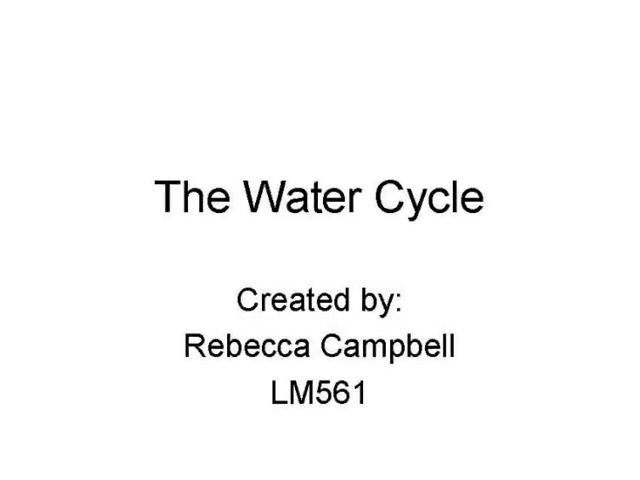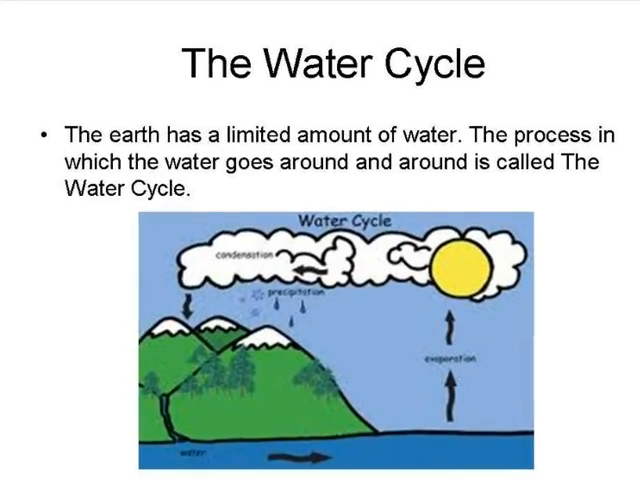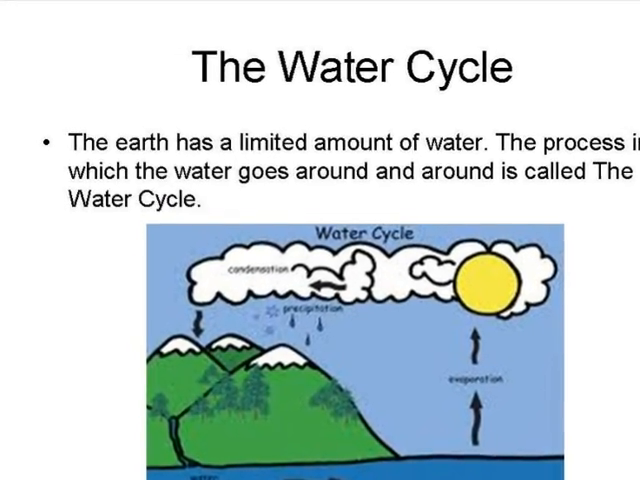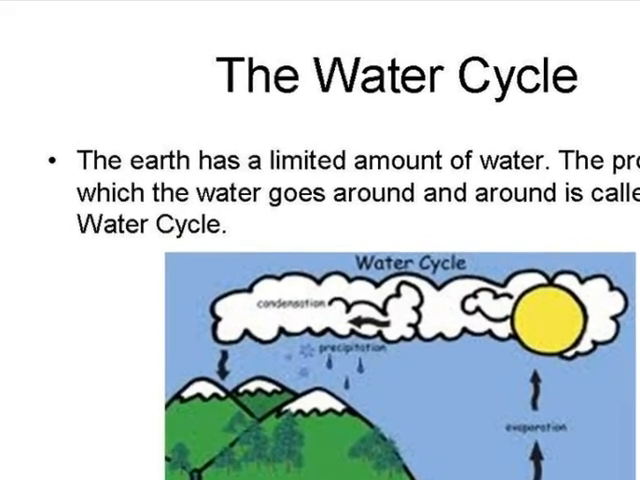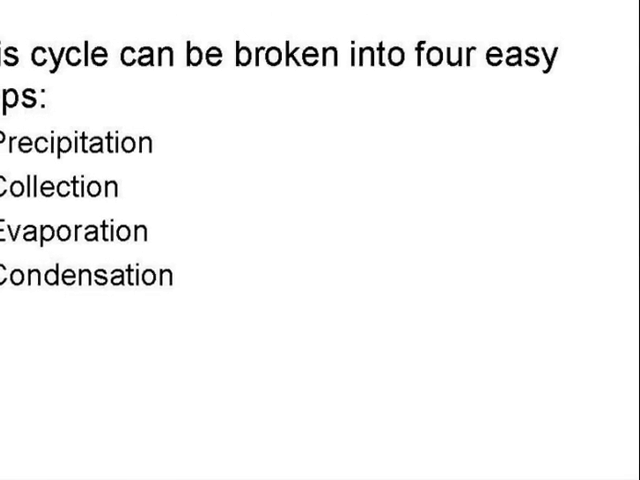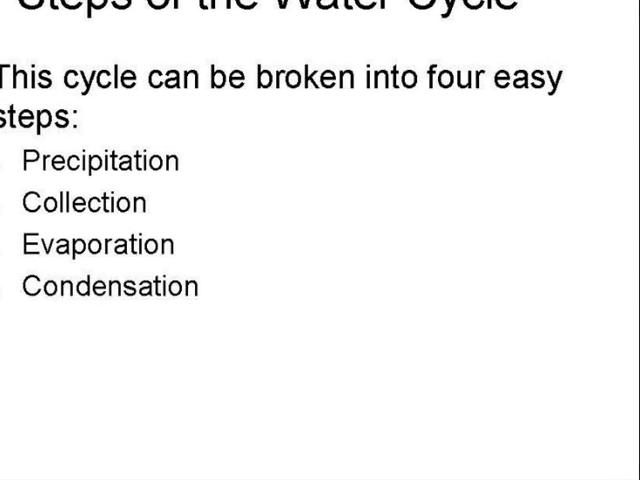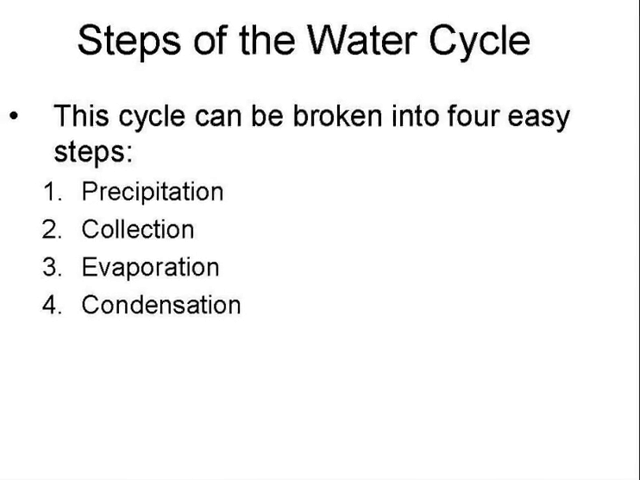Today I'm going to share some important facts about the water cycle. The Earth has a limited amount of water. The process in which the water goes around is called the water cycle. The water cycle can be broken into 4 easy steps: precipitation, collection, evaporation, and condensation.